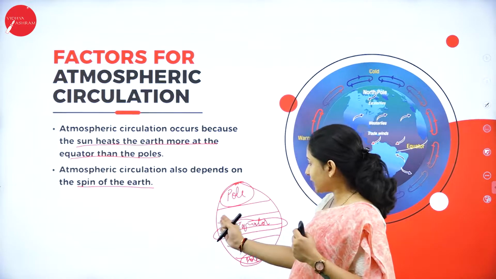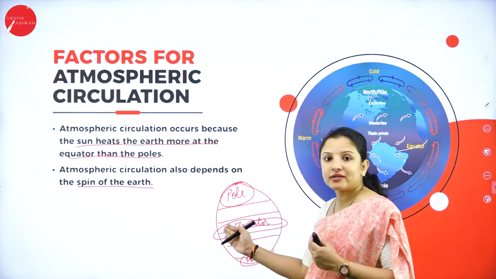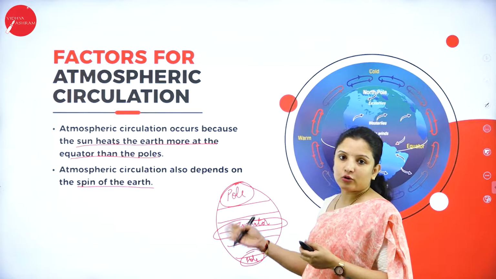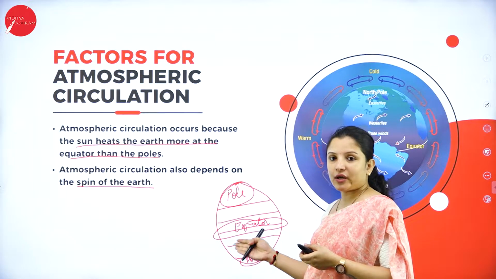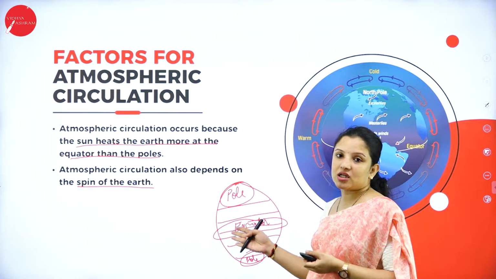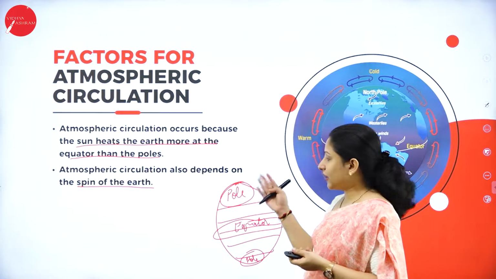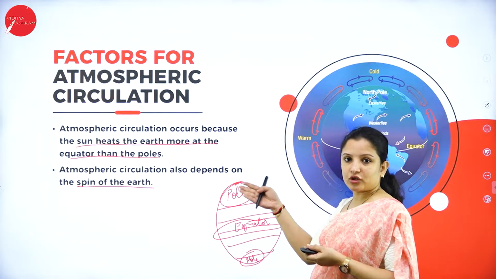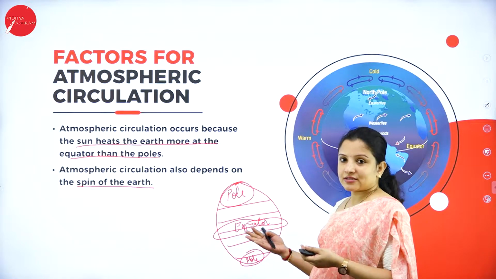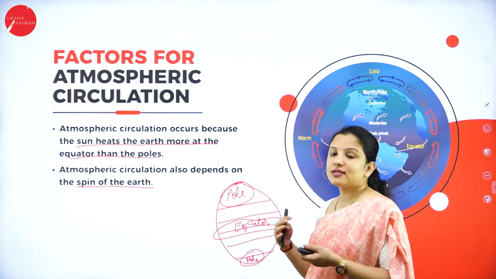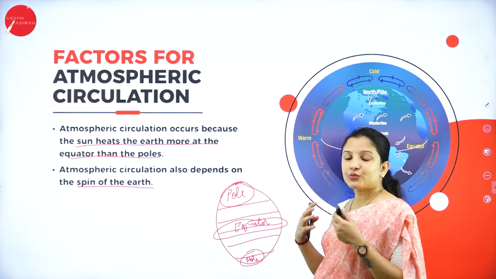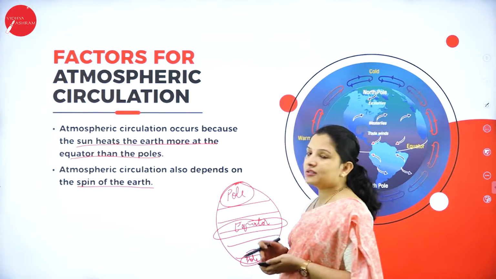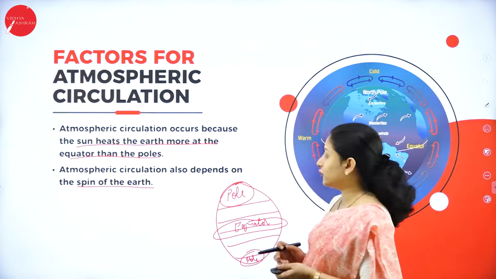That is why atmospheric circulation is more in the equator region than the polar region, because more sunlight is received by the equator region, therefore that region gets heated more. That is why the polar regions, the North Pole and the South Pole, are made up of ice caps, because the heat they receive from the sun is very minimal or negligible. The next important factor is the rotation of the earth, or the spin of the earth.